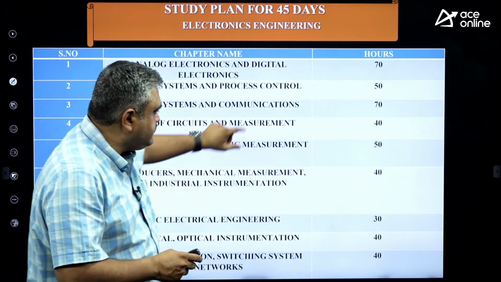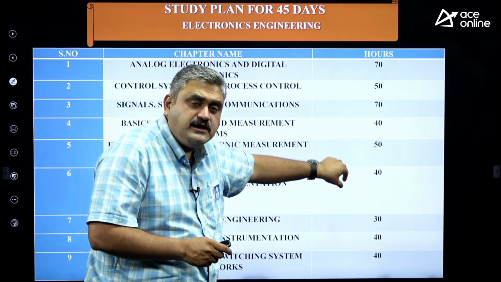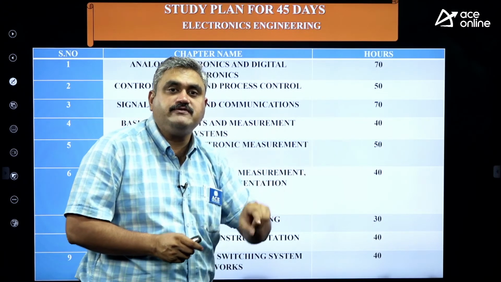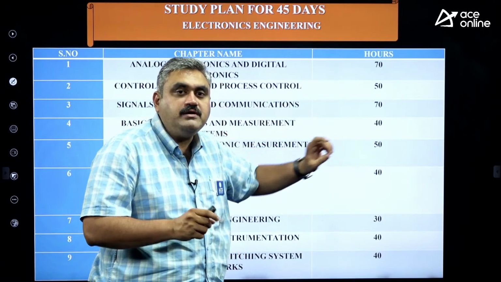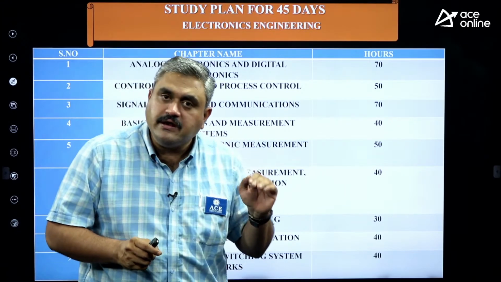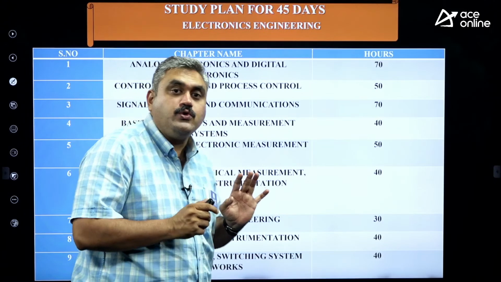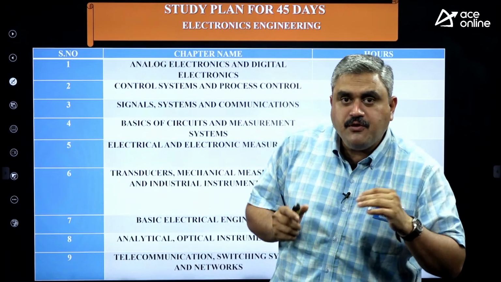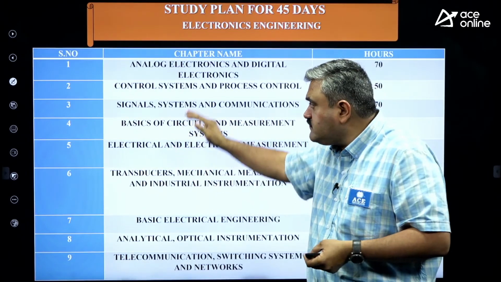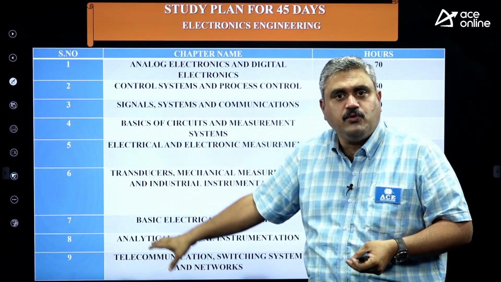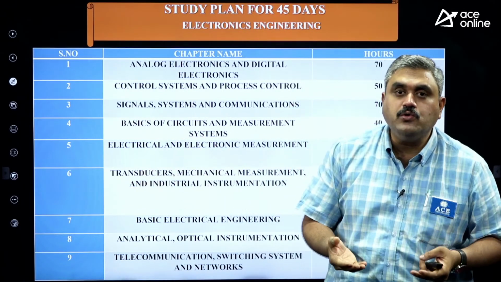My intention is that the first 5 are very important and they may take a little more time, but at the same time they are very scoring. At least 60 to 70% of your question paper may be on the first 5 subjects. The remaining 4 are purely theoretical. So keep these points in mind when you are doing your preparation. If you are already good on some subjects, you may change your order. It is not necessary that you follow the order given by me only. If you already know some subjects, focus on the things which you didn't know earlier.